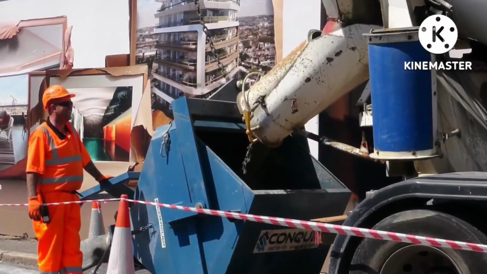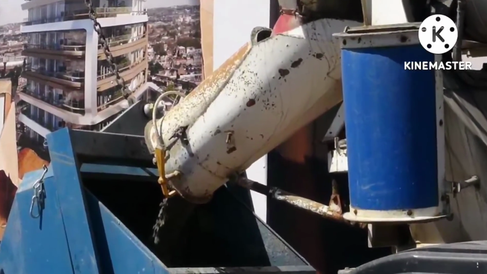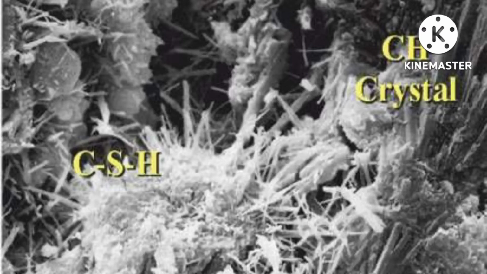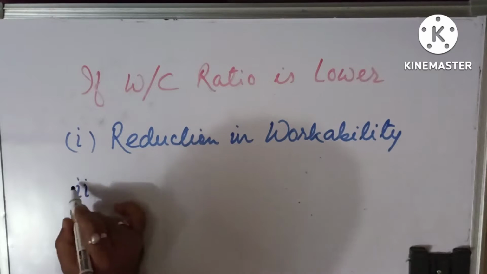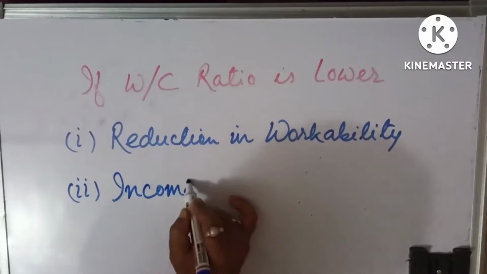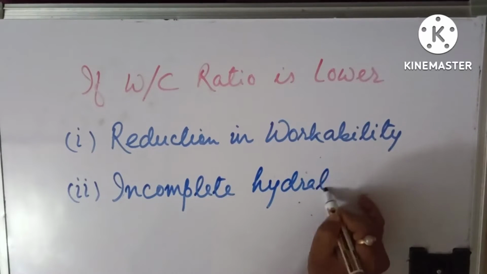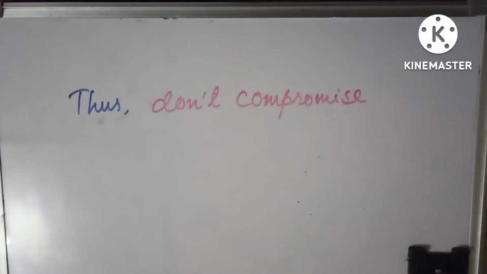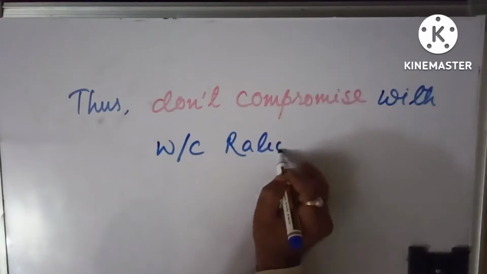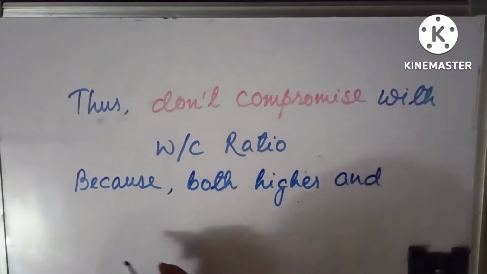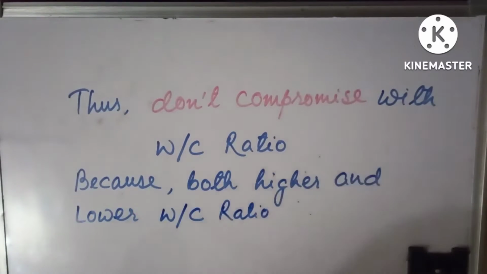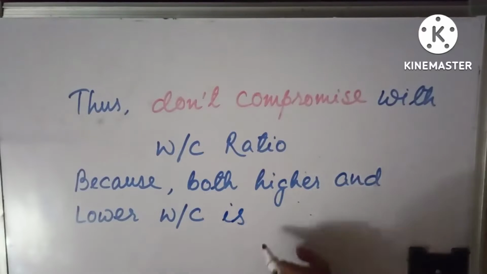Again, if the water cement ratio is lower, less water remains available for the hydration of cement. That's why incomplete hydration is noticed if less water is used, that is, WC is lower than what it actually should be. Thus, one should never compromise with the water cement ratio, because both higher and lower WC ratios are detrimental to a concrete structure.